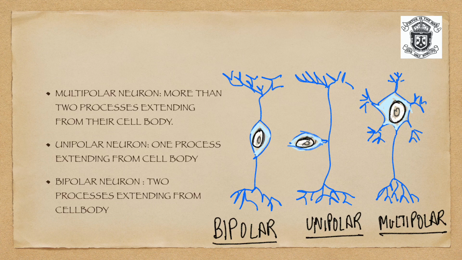Neurons are classified based on the number of projections emanating from their cell body. A multipolar neuron has more than two processes extending from its cell body. A unipolar neuron has one process extending from the cell body. A bipolar neuron has two processes extending from its cell body.